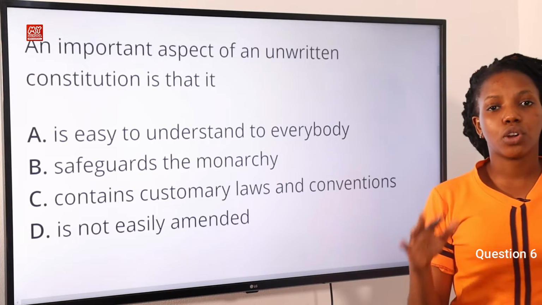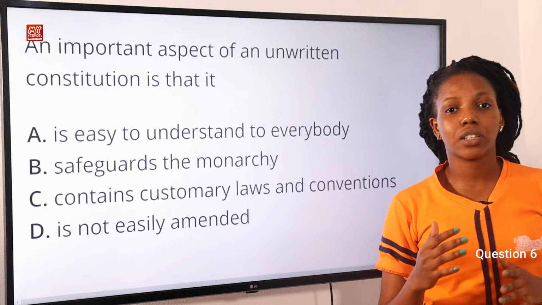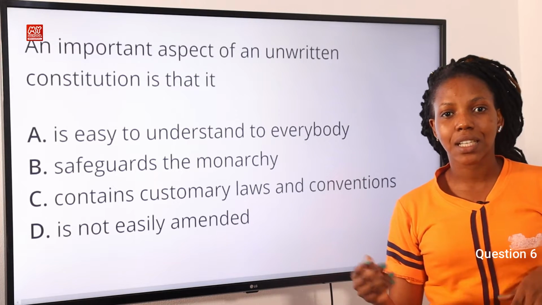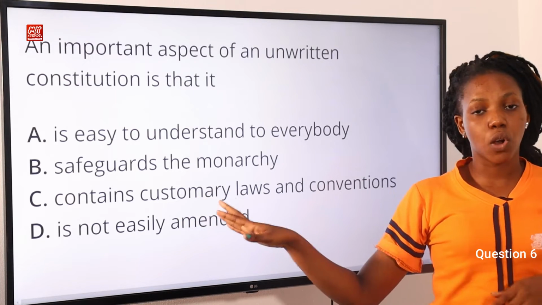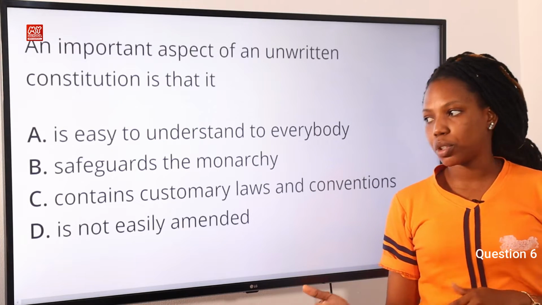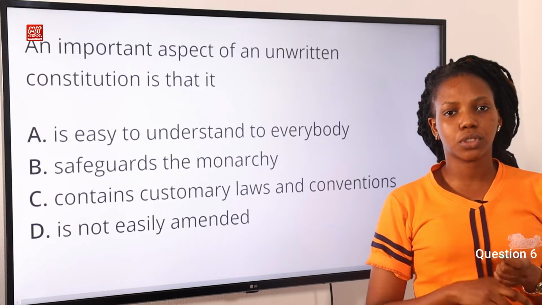Do not forget that the unwritten constitution is characterized by, or is the combination of, judicial principles, statutes, customary laws and conventions, which together guide the operation of the government. So option C is the correct answer to this question.